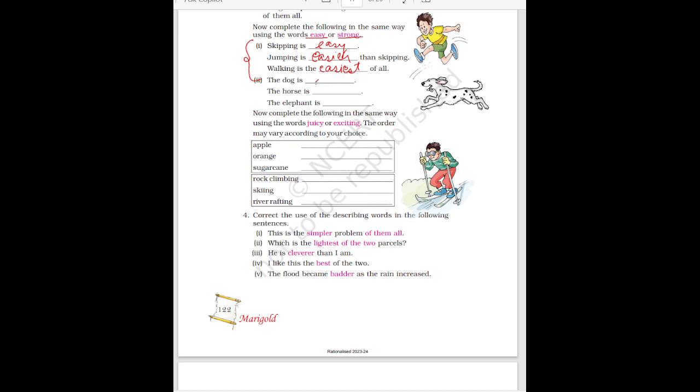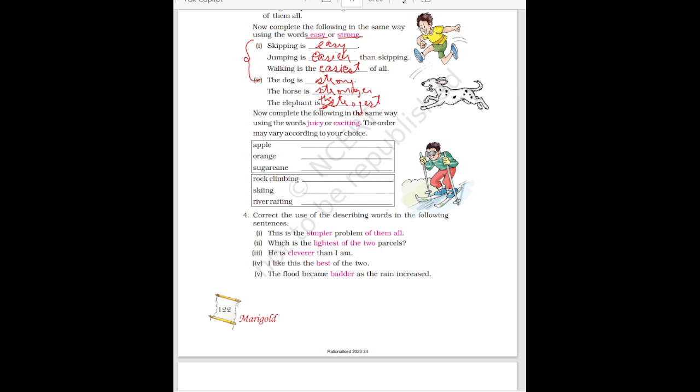Now here the dog is strong. The horse is stronger. Strongest. The elephant is strongest. The strongest. Okay, here the is necessary. You have to add the.